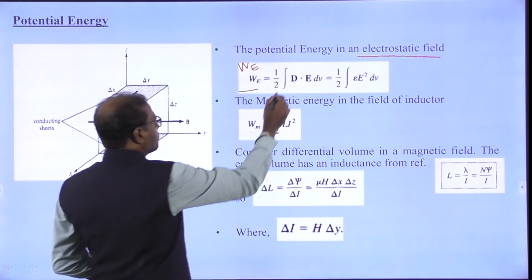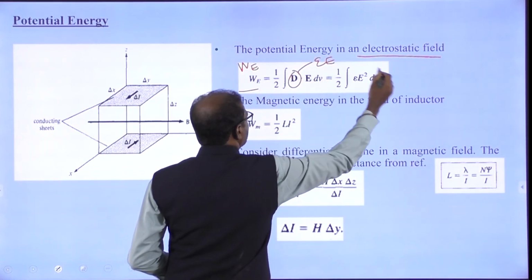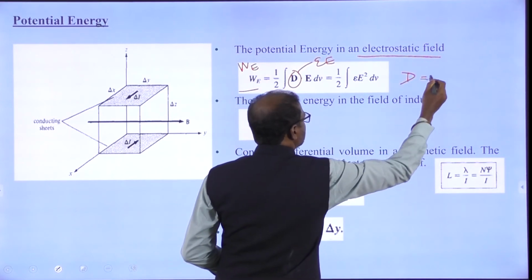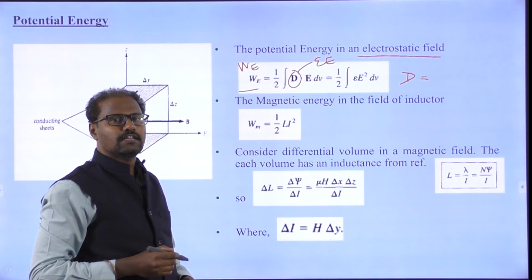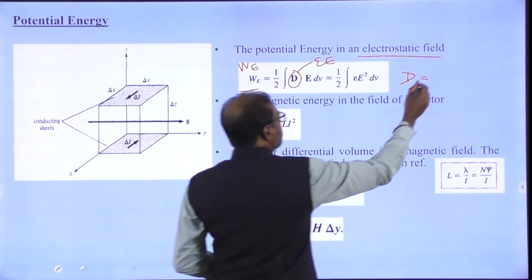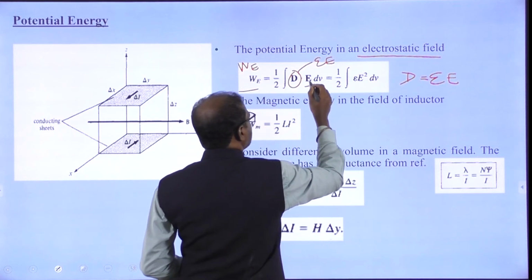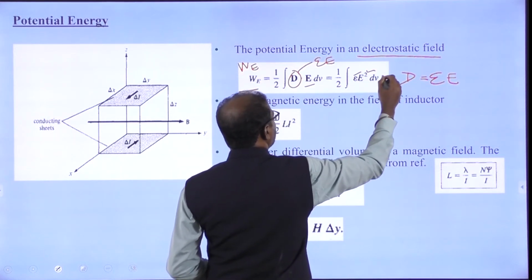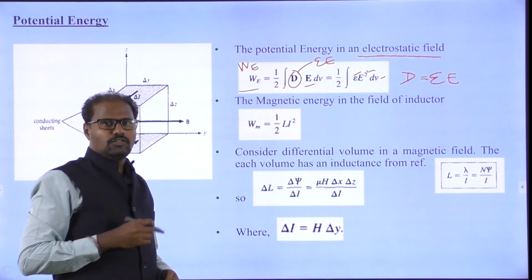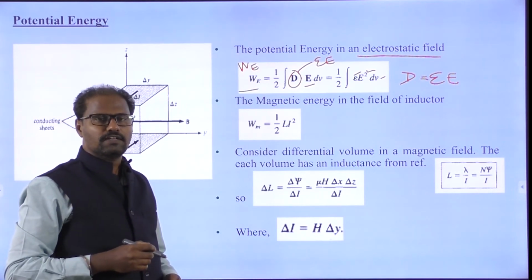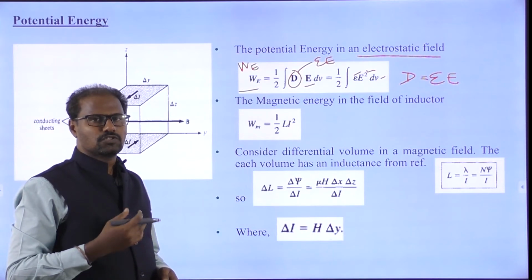D is equal to epsilon E, where E is the electric field intensity and D is the electric flux density. Substituting, we get WE equal to 1 by 2 integration of epsilon E squared dV. In unit 1 itself, in the electrostatic field, we discussed WE, the potential energy stored in the volume.